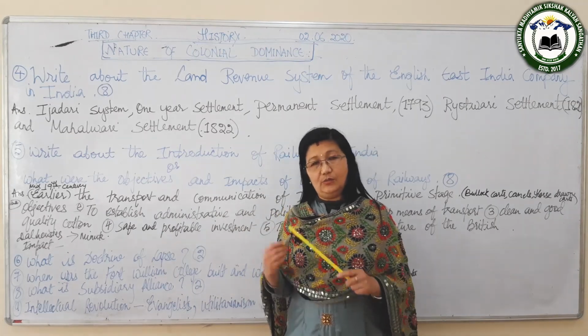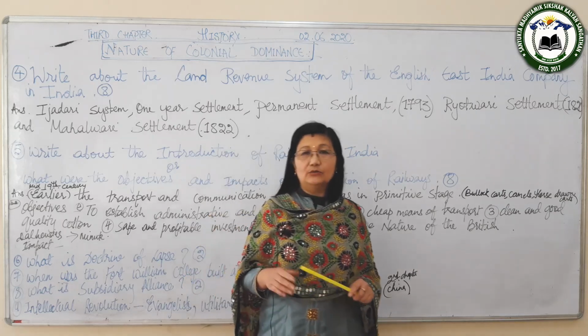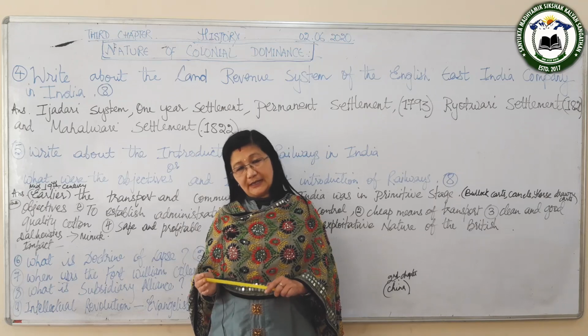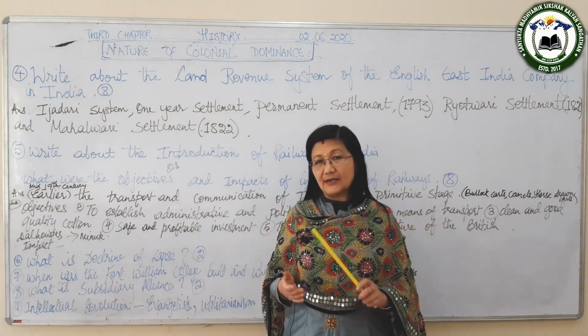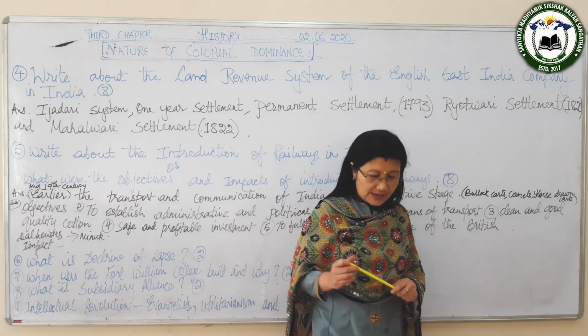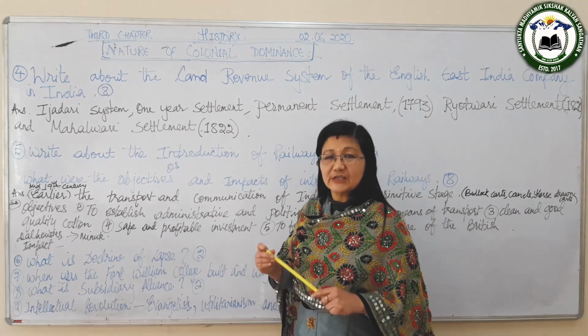So these were the recommendations regarding the railways. And these recommendations were also accepted in England by the British Parliament. And now the company known as the Great Indian Peninsula Railway was the one that established the first passenger train.